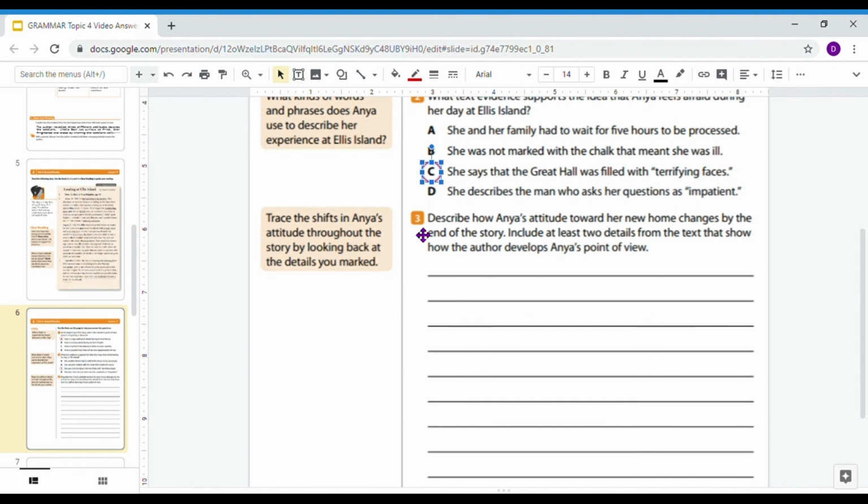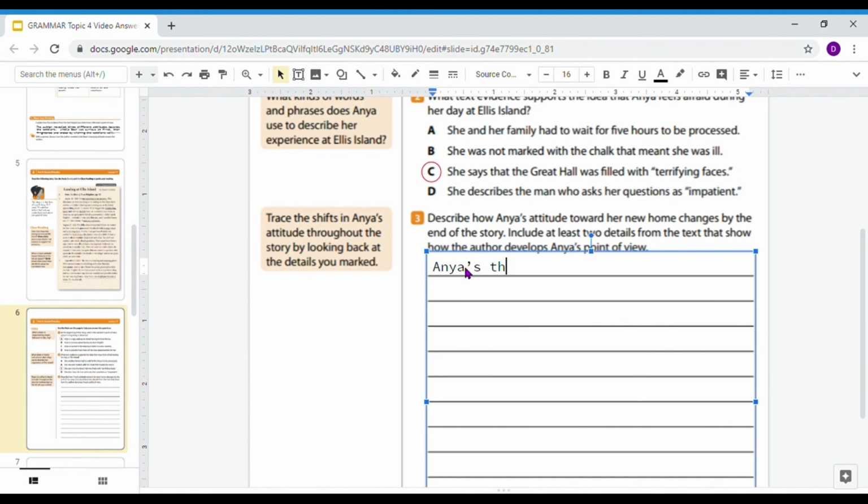And looking at our final part, number 3, it says, describe how Anya's attitude toward her new home changes by the end of the story. Include at least 2 details from the text that show how the author develops Anya's point of view. So in our third and final paragraph, Anya's really enjoying her new life in New York City. So I'm going to write